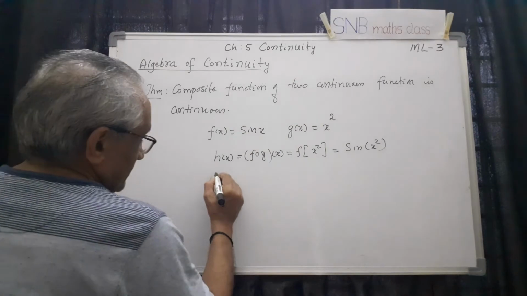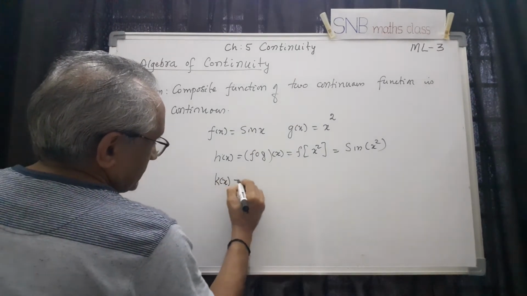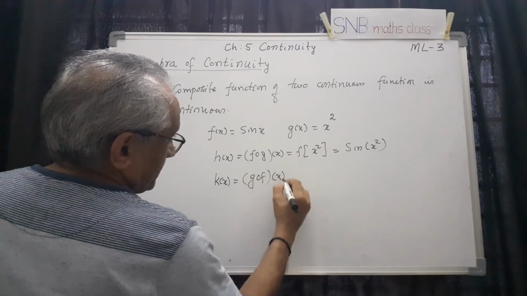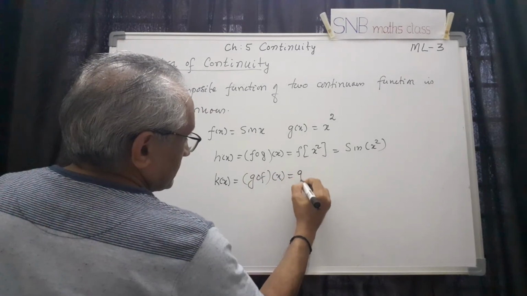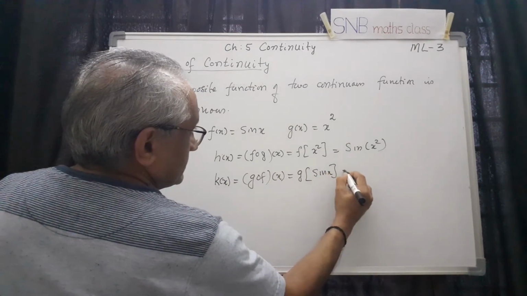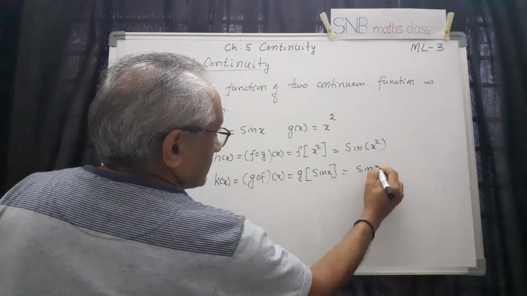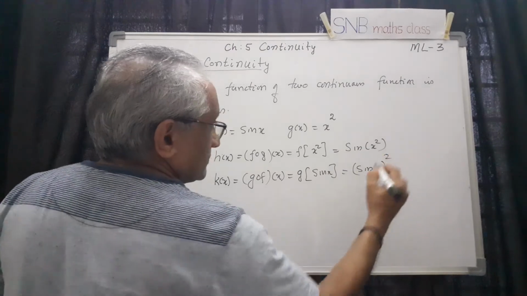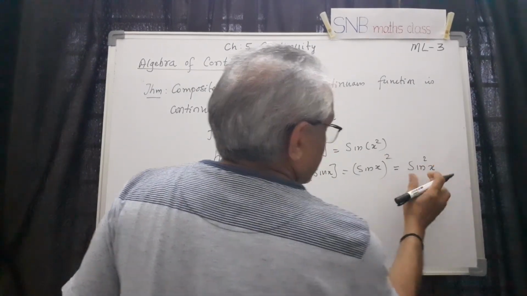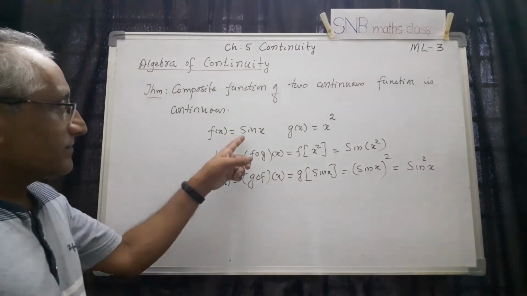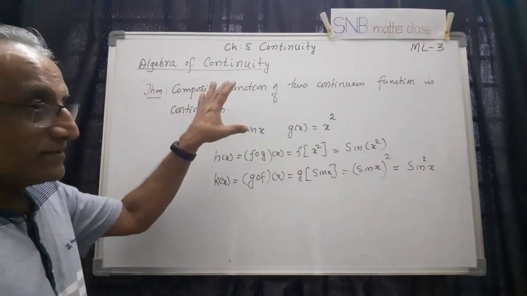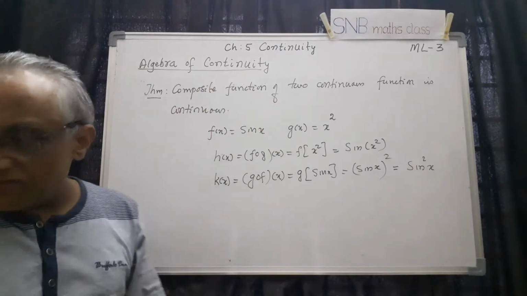Similarly, you can take, say, k of x, which is equal to g of f of x. This will be g of f of x, where f of x is sin x and g of x is x square, so it is sin x whole square, but sin x whole square is the same as sin square x. This is continuous because this is a continuous function and this is a continuous function, so this is also another useful result. So this is a continuous function.